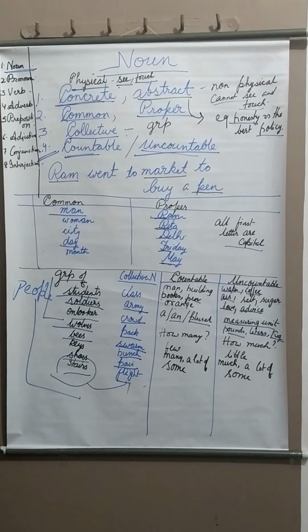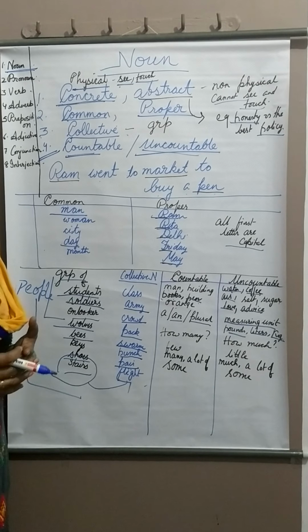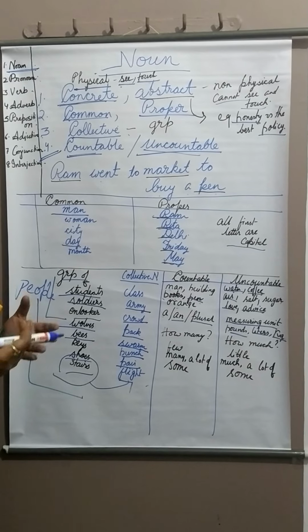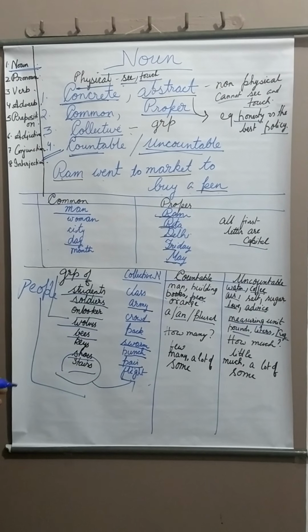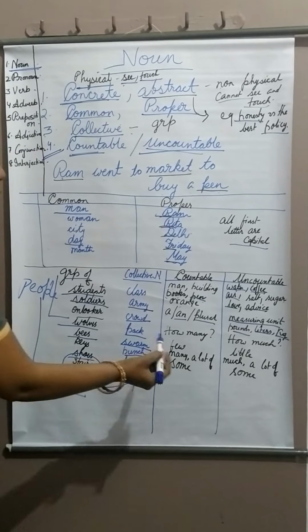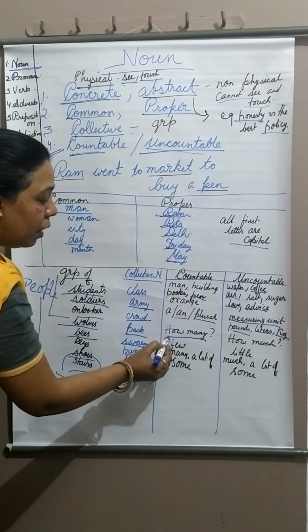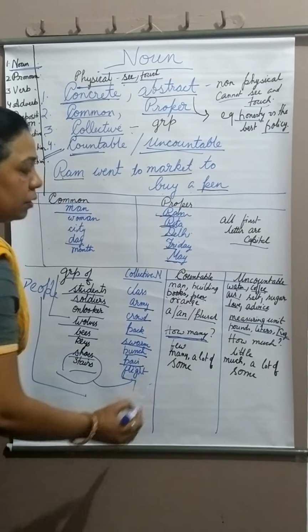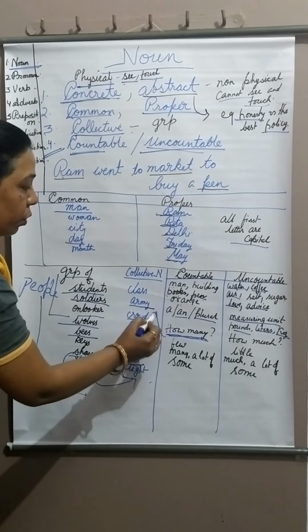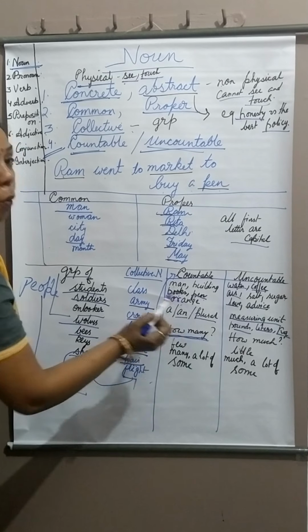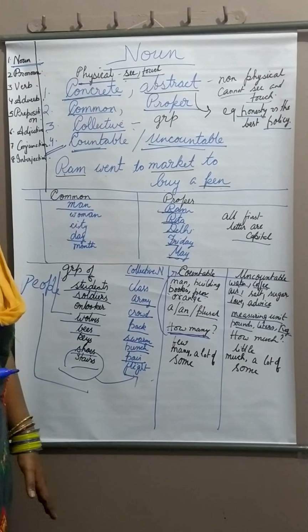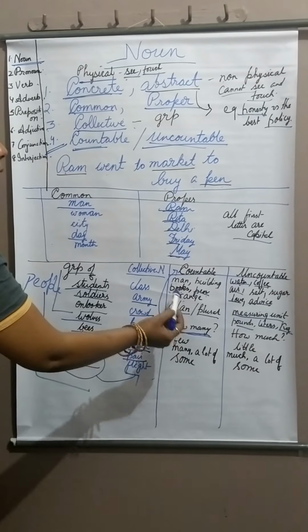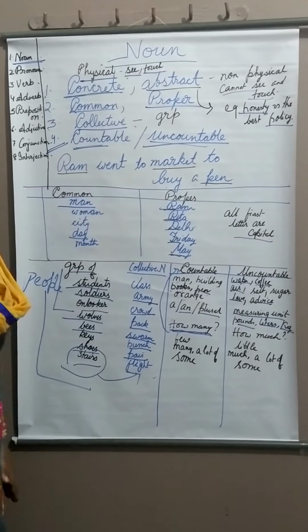People, now another question comes in the mind. How we can find whether something is countable or uncountable noun. So we will clear this doubt with the help of examples, with help of putting a questions. For countable noun, we are putting the question how many. Suppose you want to know how many people came for the party, you will say how many people or men were present.